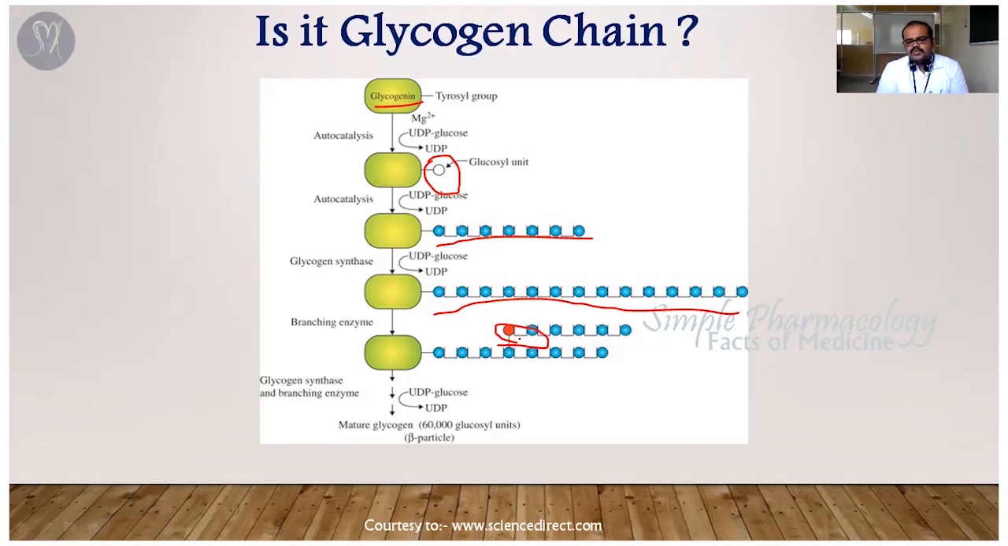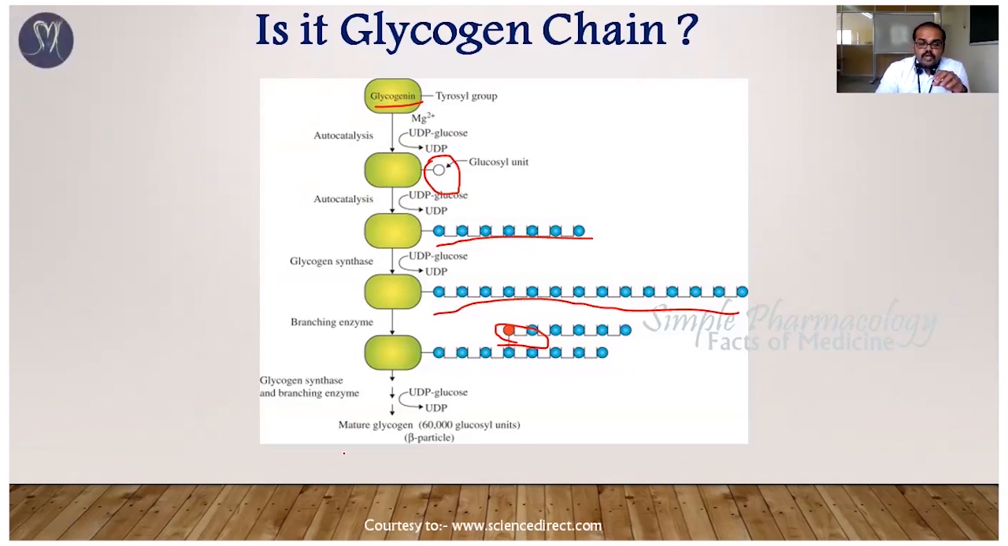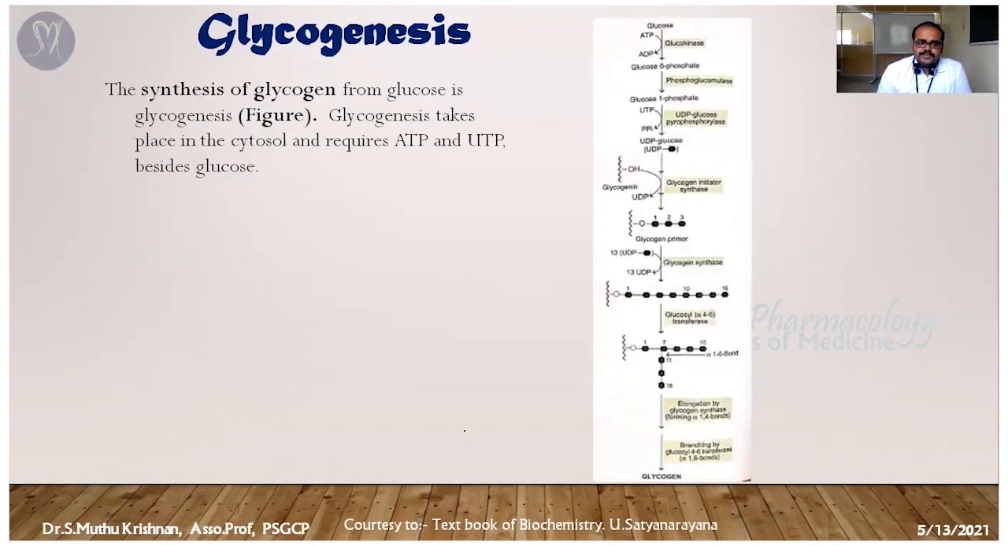So glycogen is a chain, a condensed form of glucose, with various branches of glucose molecules. Mature glycogen, the final glycogen, has around 60,000 glycosyl units. So just imagine how many branches there will be in glycogen. Next we can go for the exact pathway.